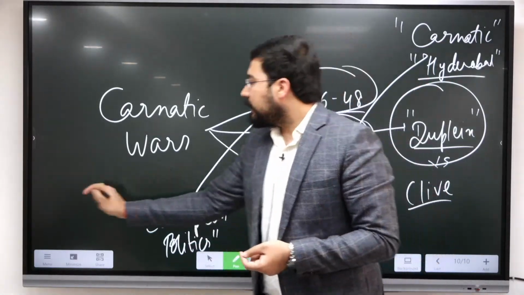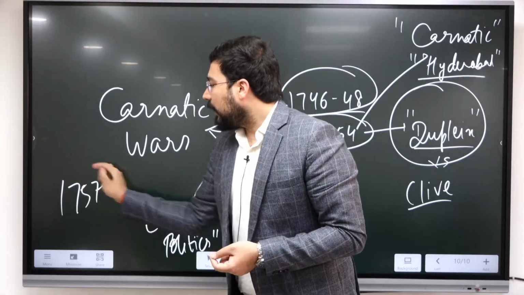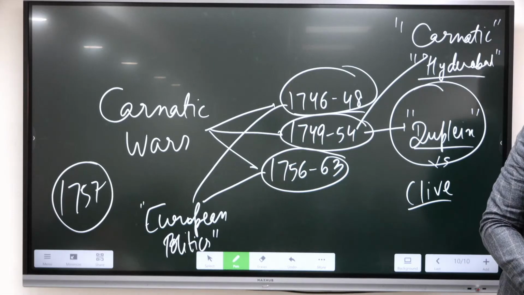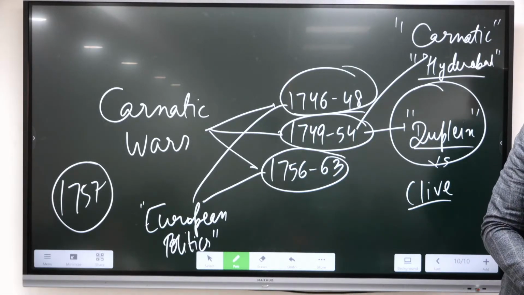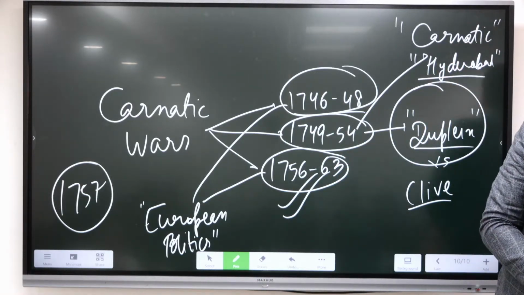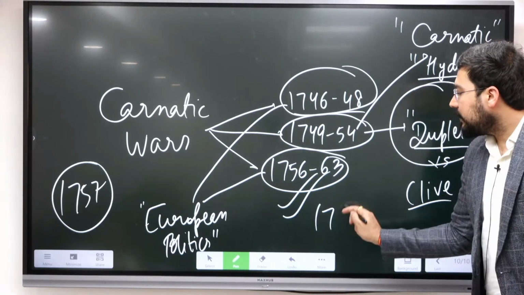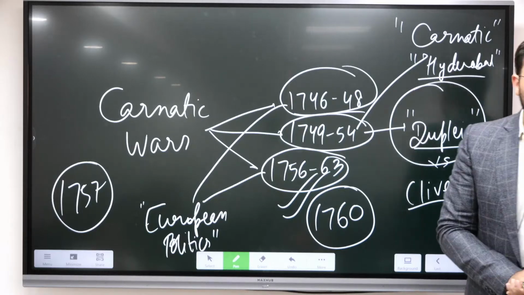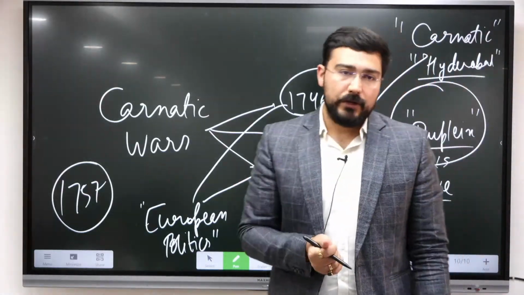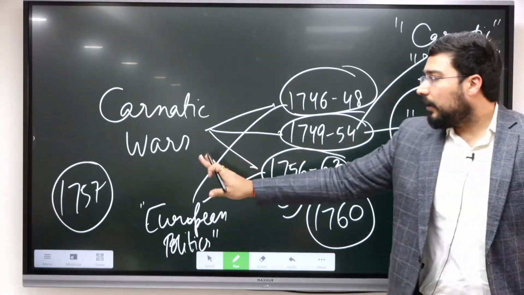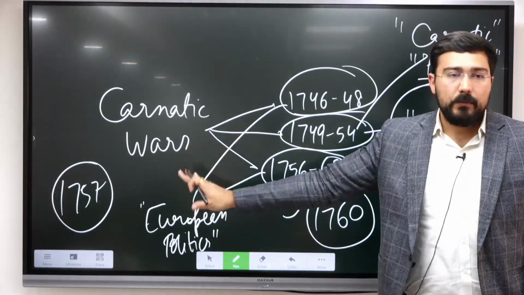By 1757, they had already taken over the major revenue of Bengal. Bengal के ऊपर focus करना शुरू कर दिया था उन्होंने by 1757 after the Battle of Plassey. So these resources became very influential in the third Carnatic War. And in 1760, one of the famous battles, the Battle of Vandavasi, was fought between the British and the French, and in this the French got defeated. So the resources of Bengal are going to help the British.